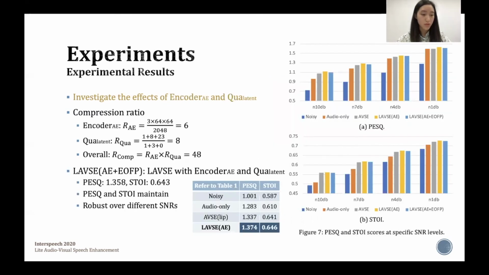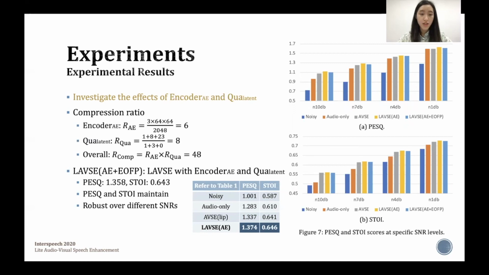Next, we want to further investigate the effects of the two compression modules, Encoder AE and Quant Layer. Their compression ratios are 6 and 8 respectively, resulting in an overall compression ratio of 48. LavSE AE plus EOFP stands for our proposed LavSE system with the two compression modules.